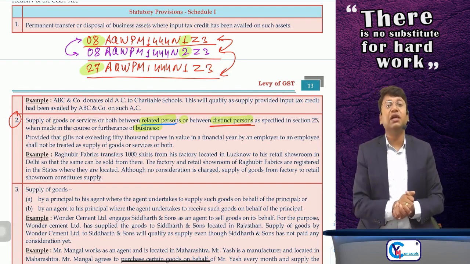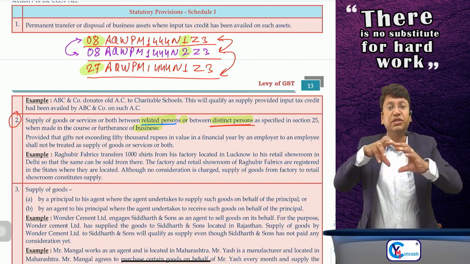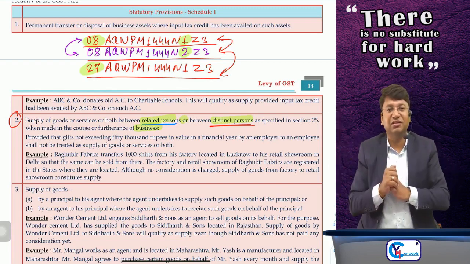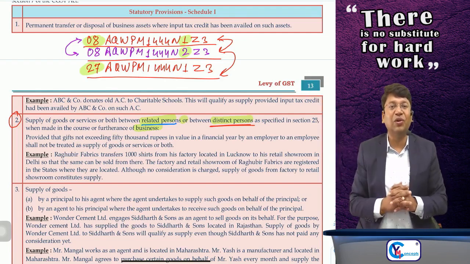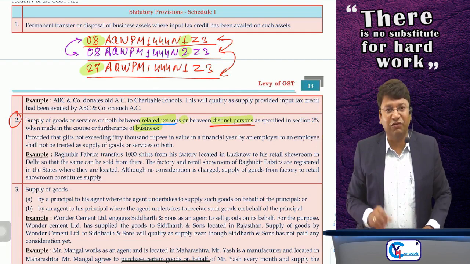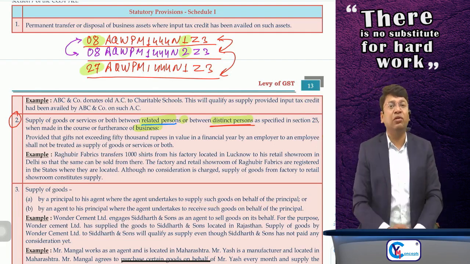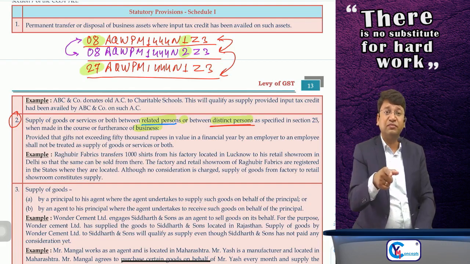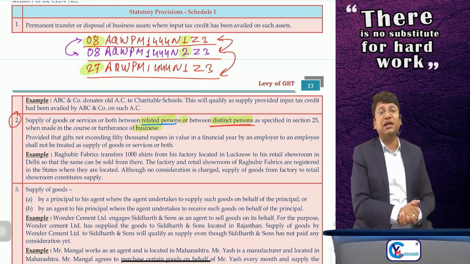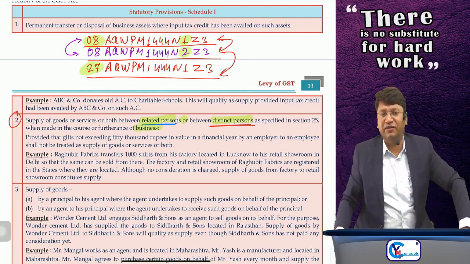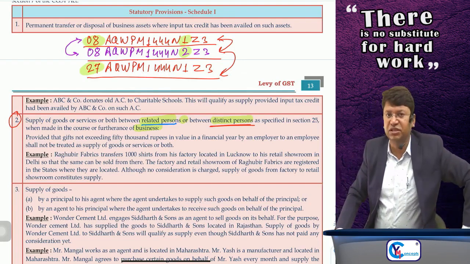So one of the best examples: if I am transferring some stock from my Maharashtra branch to my Tamil Nadu branch, it is an interstate branch transfer of goods, and although without consideration, it will still be supply, and if it is supply, then GST will be levied, because definitely the Maharashtra branch and the Tamil Nadu branch are two distinct persons, because they have the same PAN number but different registration numbers.